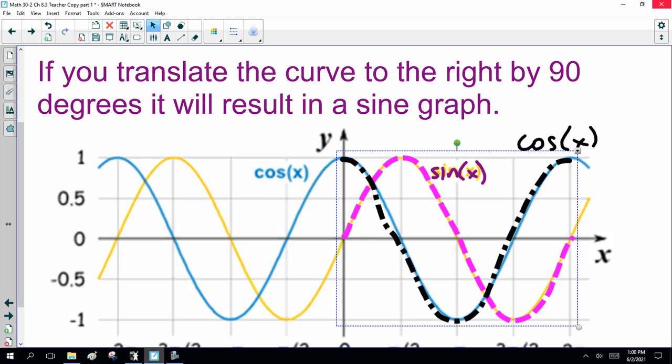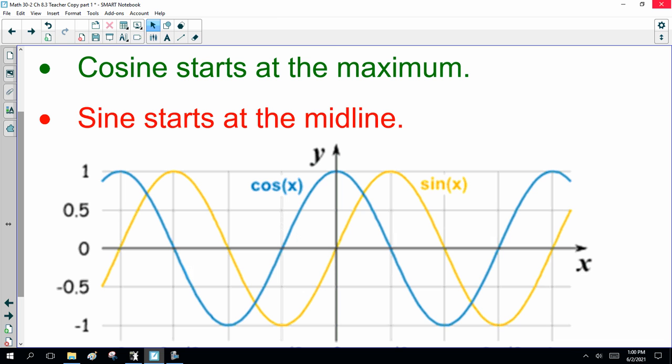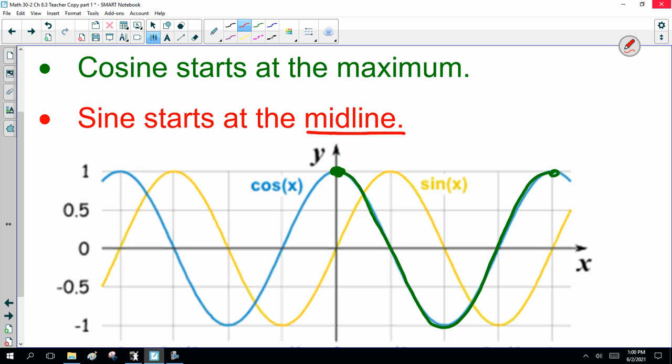Now, actually, I should state that to be more specific. Notice the cosine graph starts at a different place than the sine graph. The cosine starts at the maximum, and the sine starts at the middle. So the cosine, let me color code this green, starts at the maximum. So if I tell you the graph starts here, by definition, it's the cosine. And if I tell you it starts in the middle, then it's by definition the sine. I know, confusing. That's my brain.